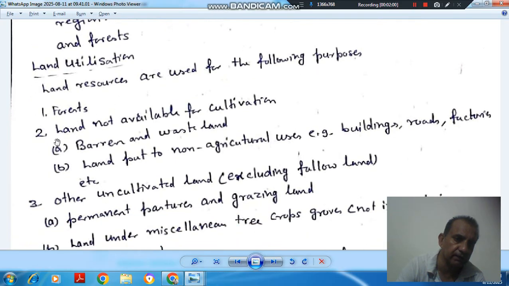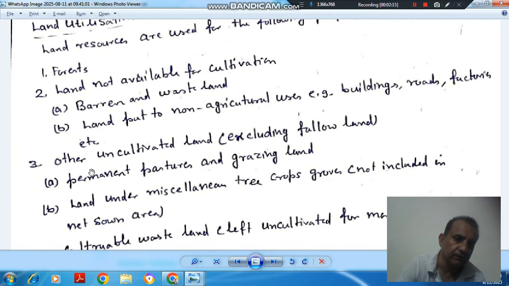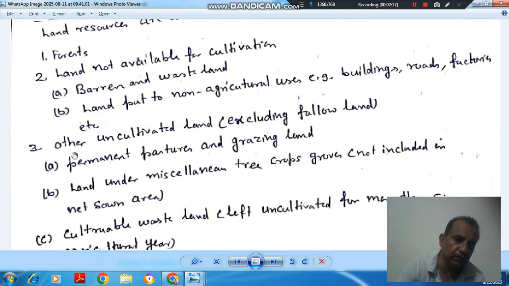First is forests, second is land not available for cultivation. In this, A part is barren and wasteland, and B part is land put to non-agricultural uses, for example building roads, factories, etc. Third use of land is other uncultivated land, excluding fallow land.